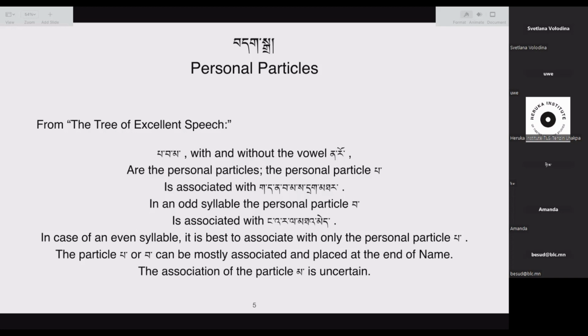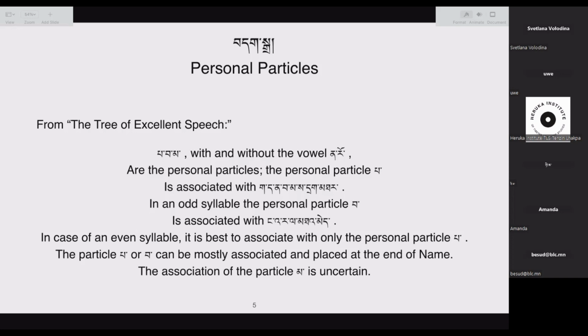These are the cases where it will be followed by the personal particle wa or wo. But then you will see in certain cases that it may not be an odd syllable. So what do I mean by odd syllable? It means a name or a word that has an odd number of syllables. An odd syllable, not excluding the particle. When you include the particle, it has to be an odd syllable.